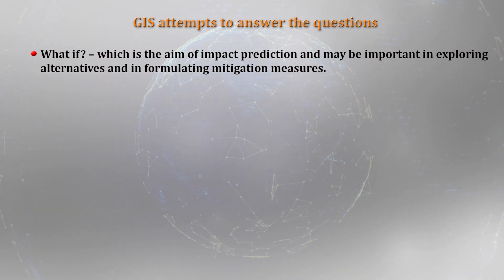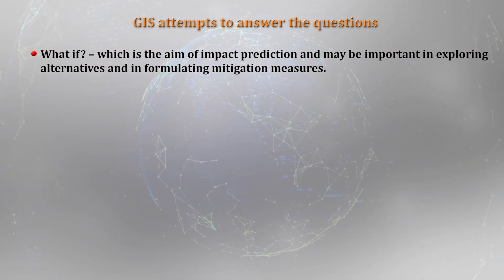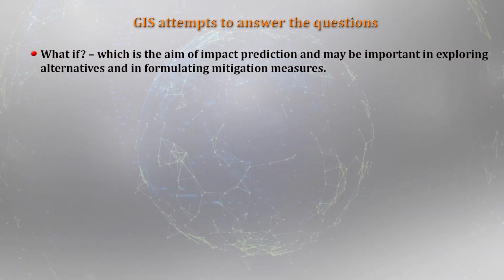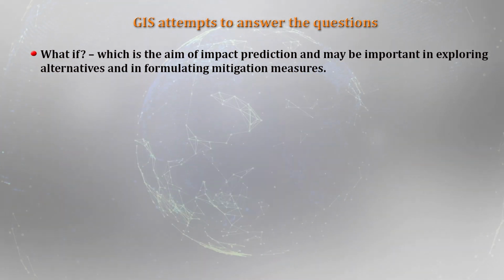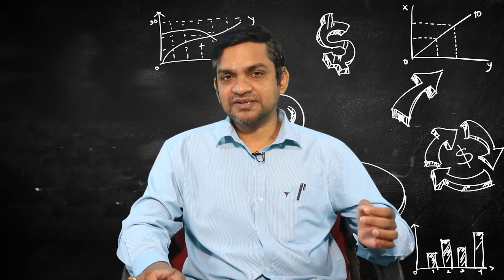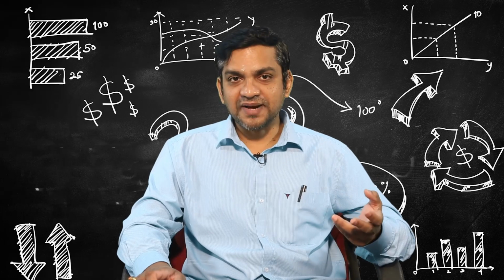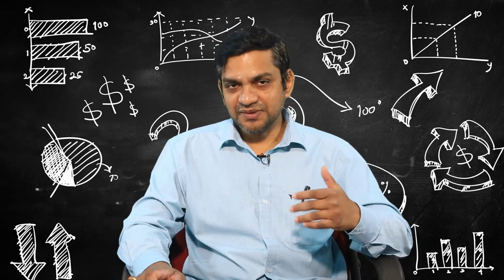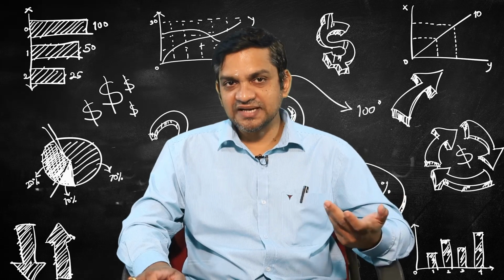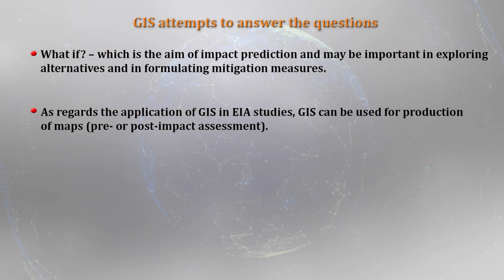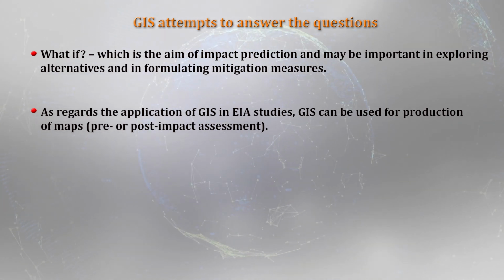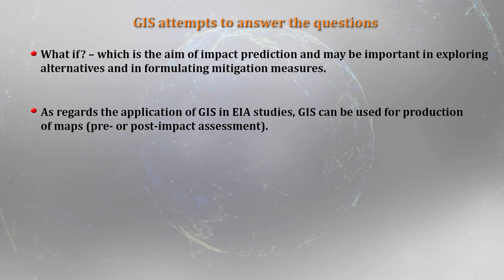And also, the what if question will be very important in exploring the alternatives and in formulating the mitigation measures. What if you go for the project, what will happen? If you go for this particular alternative, what will happen? And what will be the best alternative that has to be adopted to minimize the impact. So, definitely you can get these answers from the question what if, and this is very much part of the geographical information system.